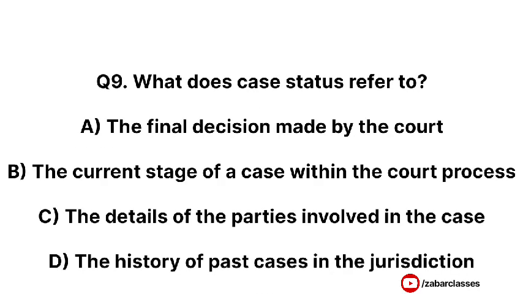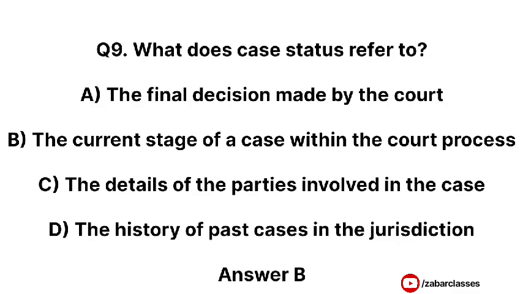Next question is, what does case status refer to? Option A, the final decision made by the court. Option B, the current stage of a case within the court process. Option C, the details of the parties involved in the case. Option D, the history of past cases in the jurisdiction. Correct answer is option B, the current stage of a case within the court process.